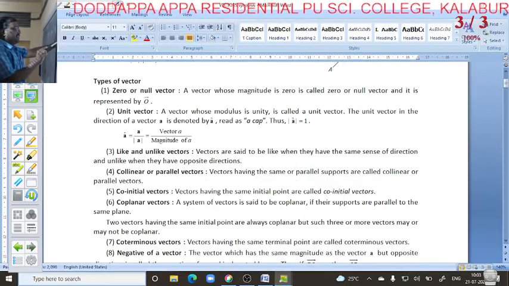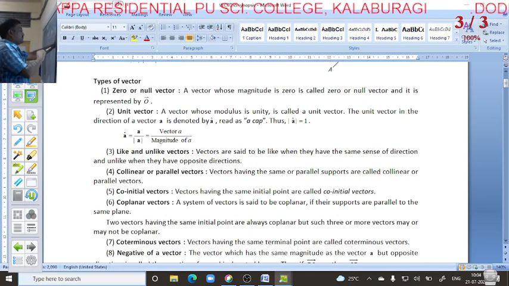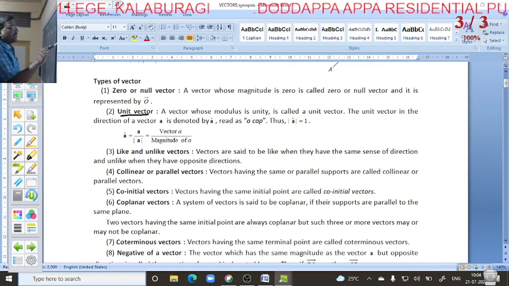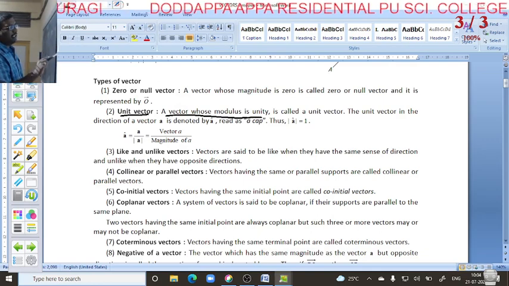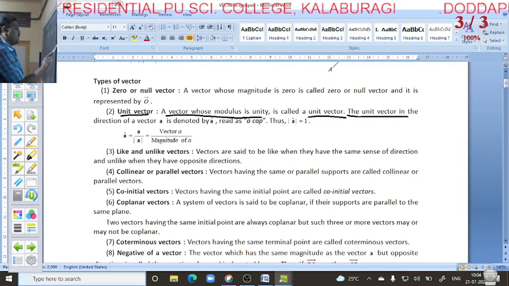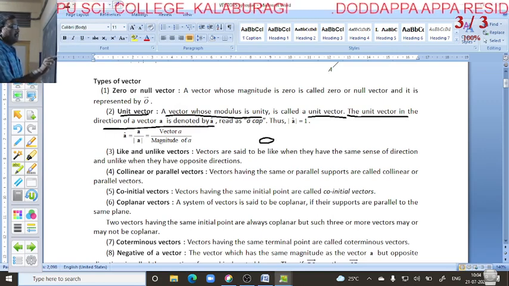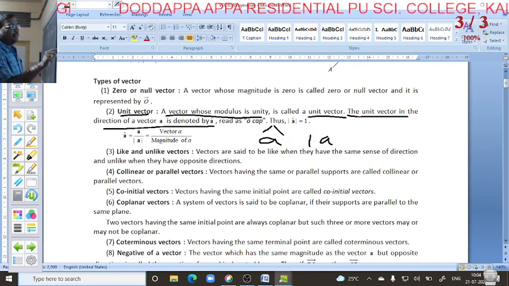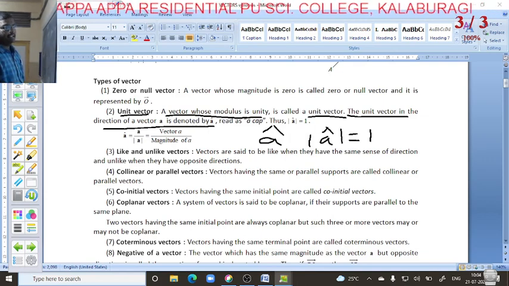Next, the second one, unit vector. A vector whose modulus is unity is called a unit vector. The unit vector in the direction of vector A is denoted by A cap, read as A cap. Thus the magnitude of A cap is always 1.